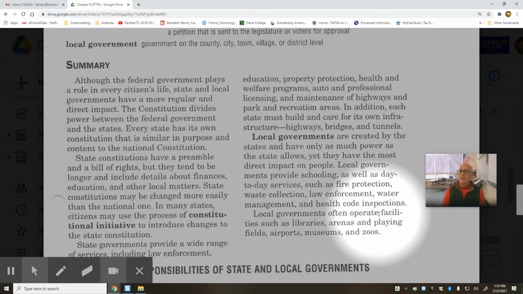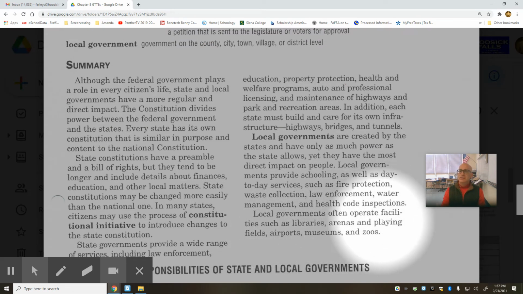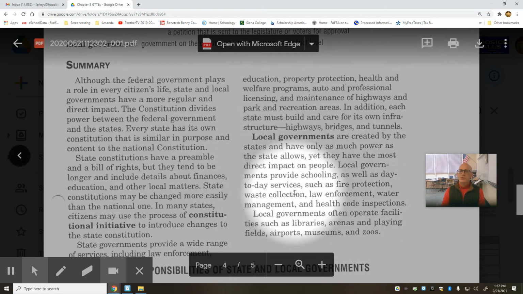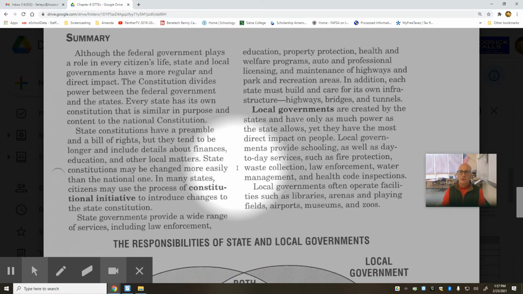Local governments often operate facilities such as libraries, arenas, and playing fields, airports, museums, and zoos. So those are all functions of local government. We talked about state government and we talked about local government.